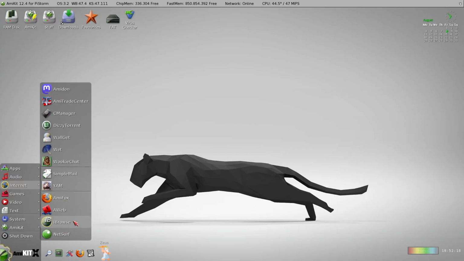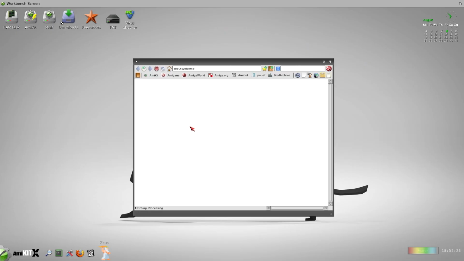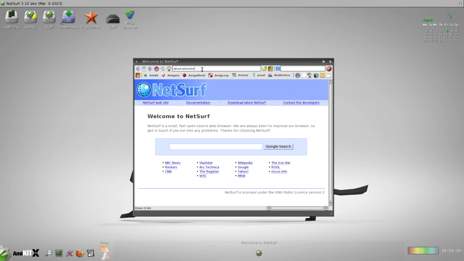We also have Aweb and NetSurf. NetSurf is a kind of ish modern browser, but it's not modern enough. So most pages don't work. Oh, what happens with my keyboard?